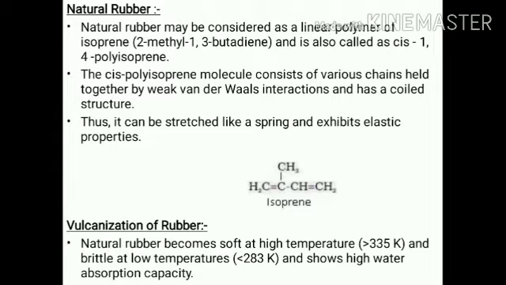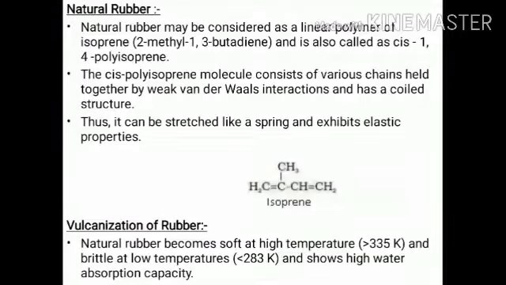Natural rubber may be considered a linear polymer of isoprene. The name is isoprene. The formula of isoprene is 2-methyl-1,3-butadiene, and it is also called cis-1,4-polyisoprene. The cis-polyisoprene molecule consists of various chains held together by weak van der Waals interactions and has a colloid structure.